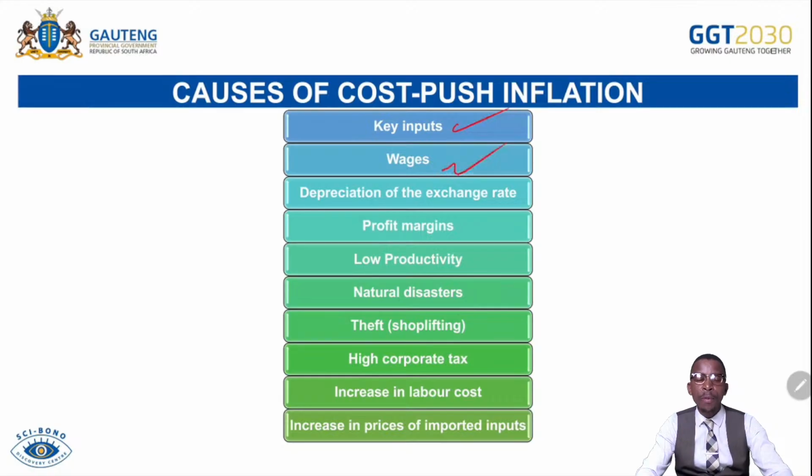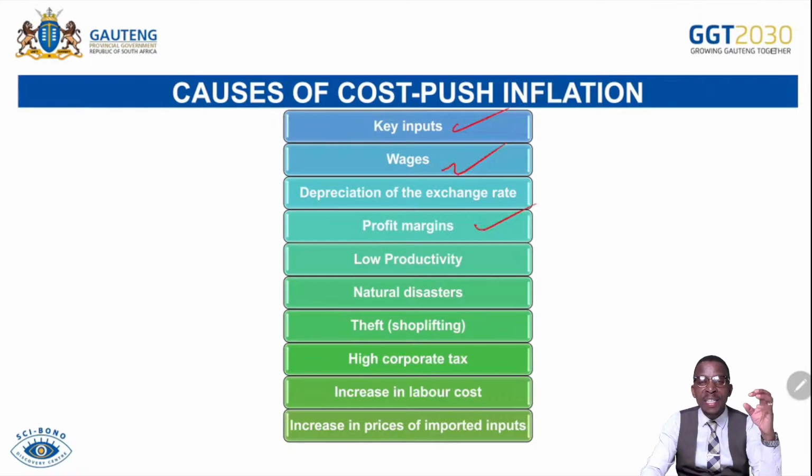Depreciated currency. If ever the currency depreciates, that means it loses value, meaning our imported capital goods will appear more expensive in South Africa. As they appear expensive, that simply means the cost of production on capital for producers will be high. So what are they going to do to avoid making a loss? They will increase the final output price to be transferred to the consumer. Profit margins.